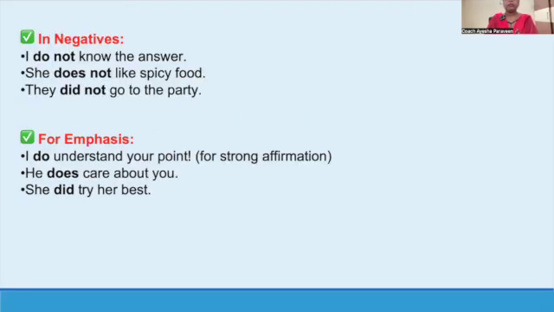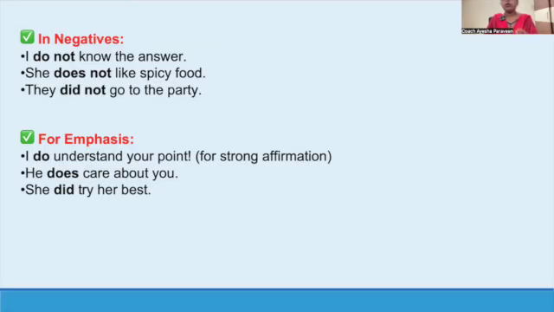Now here, in a negative sentence: I do not know the answer. So the main verb in the sentence is know, and do again here is acting like a helping verb.